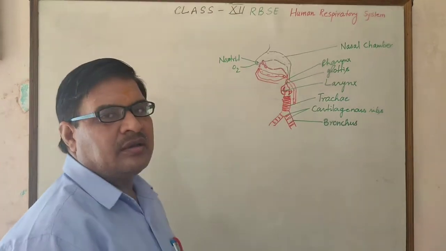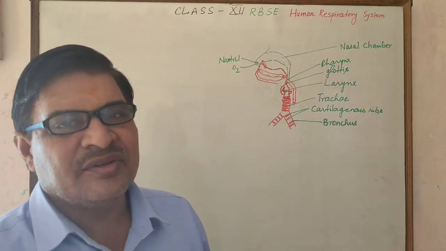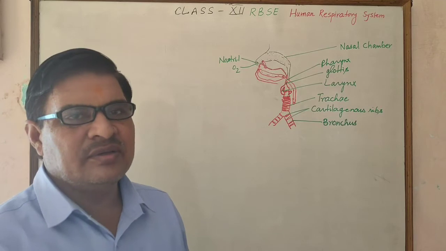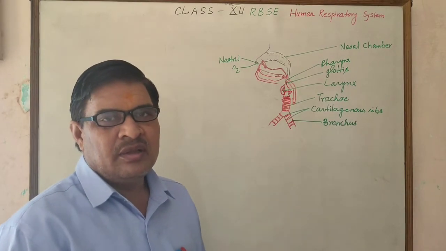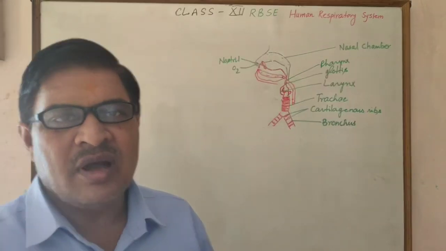Generally, the right lung is larger than the left lung in humans.